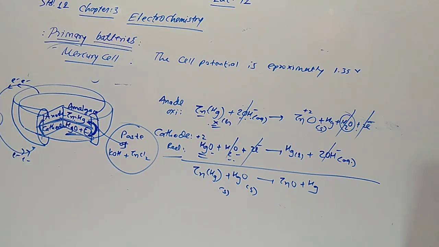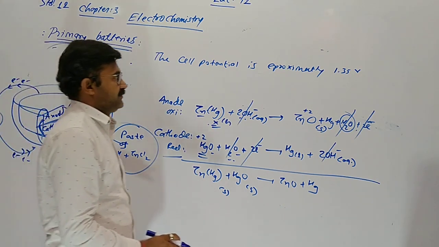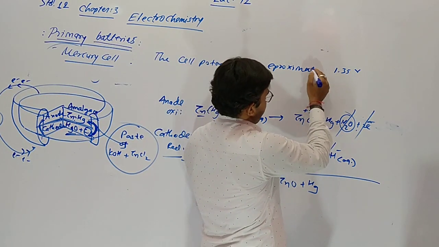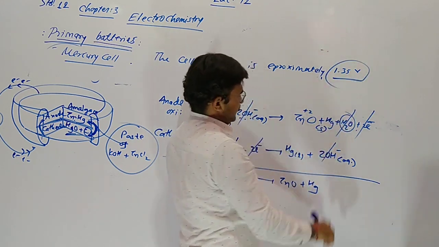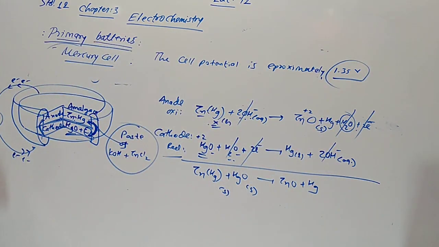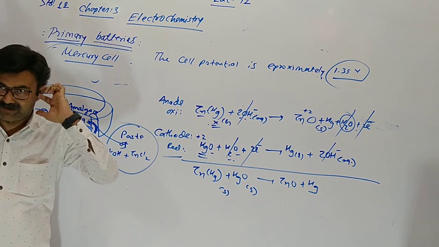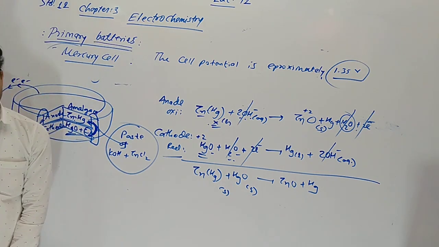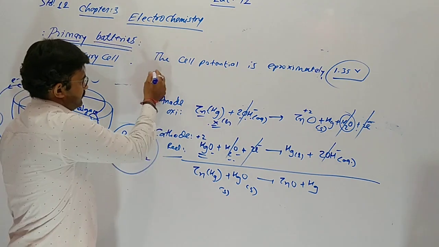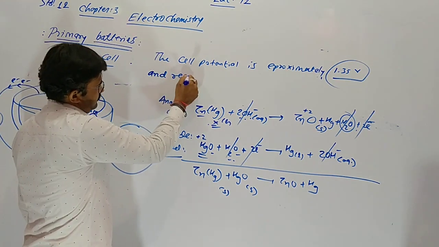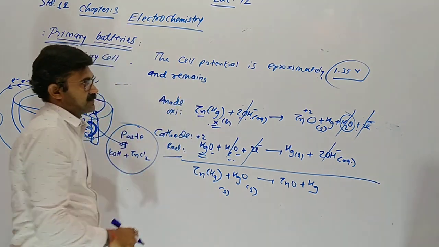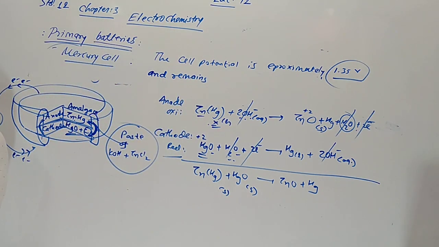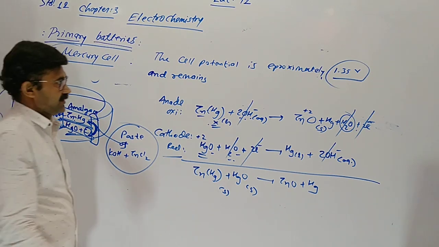Approximately it gives 1.35 volt. In hearing aids and wristwatches that we are using, the voltage remains constant throughout its life.